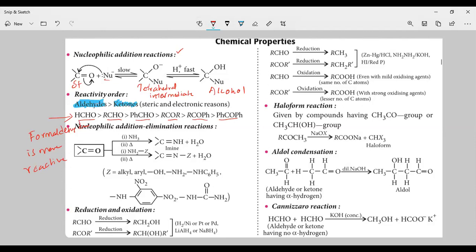And here, which has the least reactivity? Benzophenone has the least reactivity. So benzophenone is least reactive.